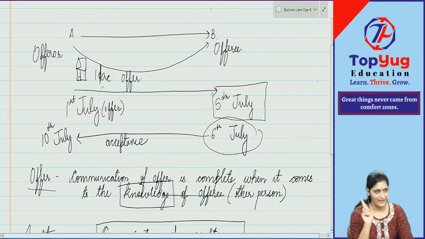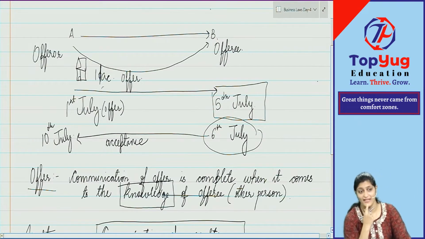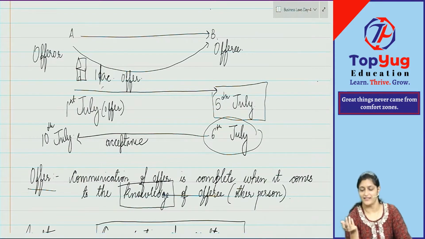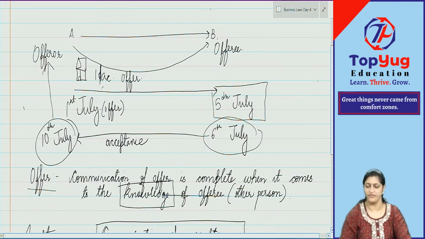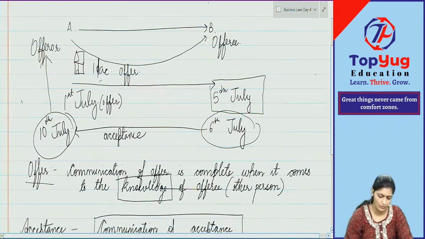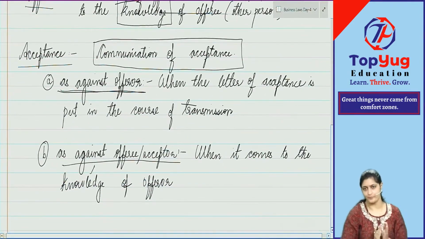Okay. So remaining everybody, when is communication of acceptance complete for offeree? 10th July. 10th July, when it came to the knowledge of offerer. Now, if you see here, as against the offerer, what are they saying? When it is put in the course of transmission, done. For you, acceptance is over.